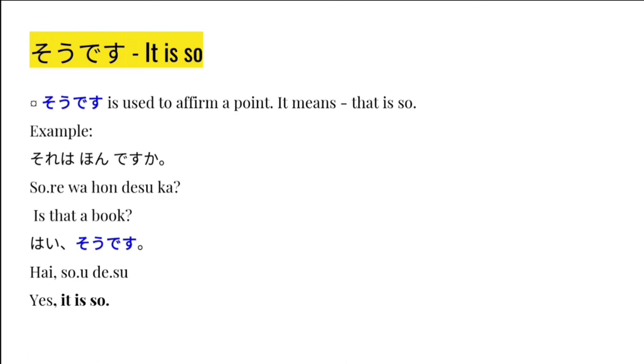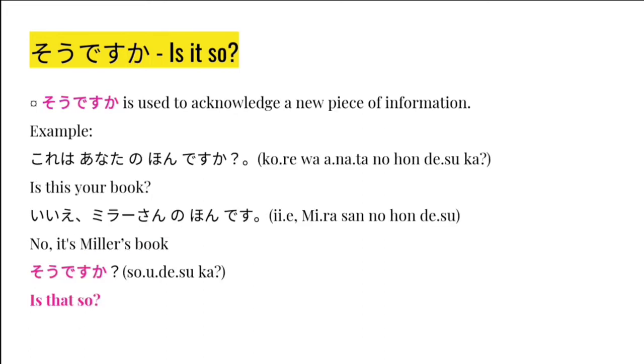So, the first example, Sore wa hon desu ka? Sore, that thing next to you, the listener. Is that a book? Sore wa hon desu ka? Hai, so desu. Yes, that's so. Yes, that's right. It's correct, right? It is. So that's what it is. Hai, so desu. Yes, it is. You're confirming on that point.